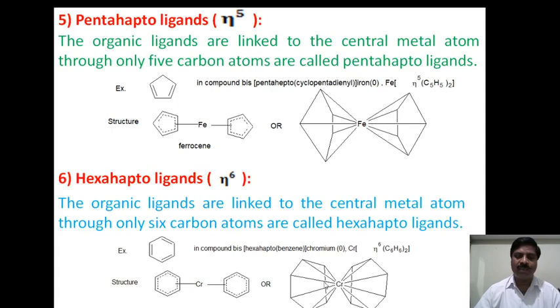Now the structure of this compound is similar. The chromium is present at the center, and a phenyl, that is a benzene ring, attaches through all 6 carbon atoms to the chromium. Another benzene ring is present, and all 6 of its carbon atoms are directly linked with chromium. Hence the hapticity of that ligand is 6.